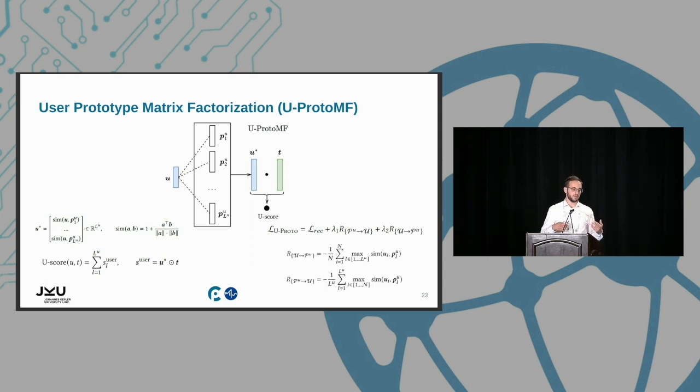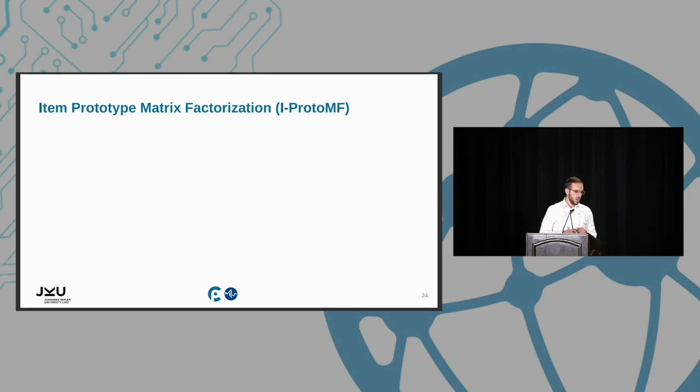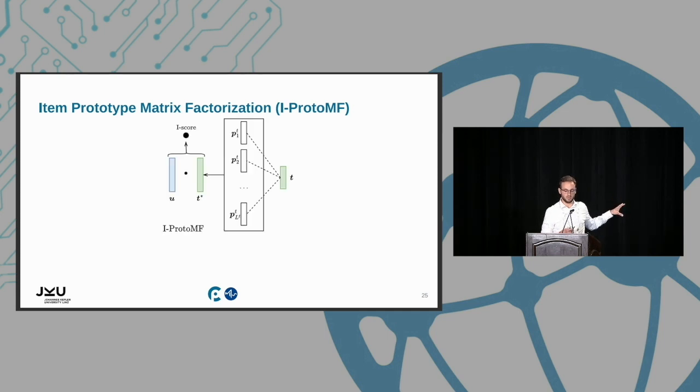To make it short, what these losses do, especially helping the stability of the system, is to force the users to be close to at least one prototype and the prototype to be close to at least one user. Of course, everything is tuned by some lambda parameters. We can also define the same from the point of view of the item prototypes, following the same schema as before.